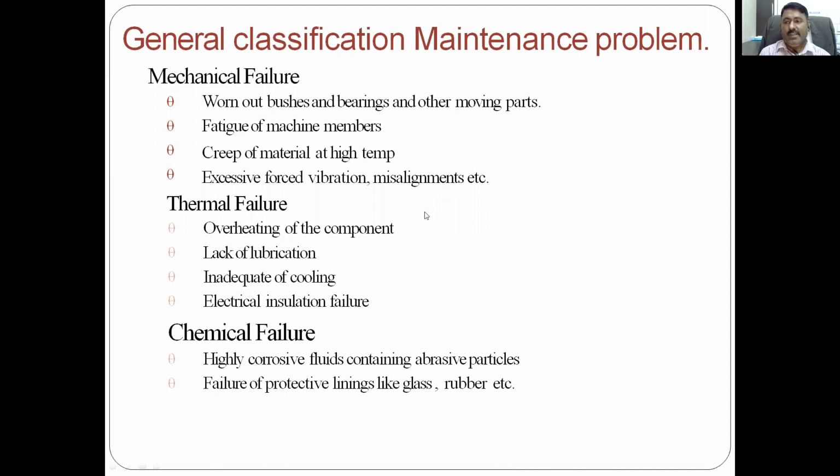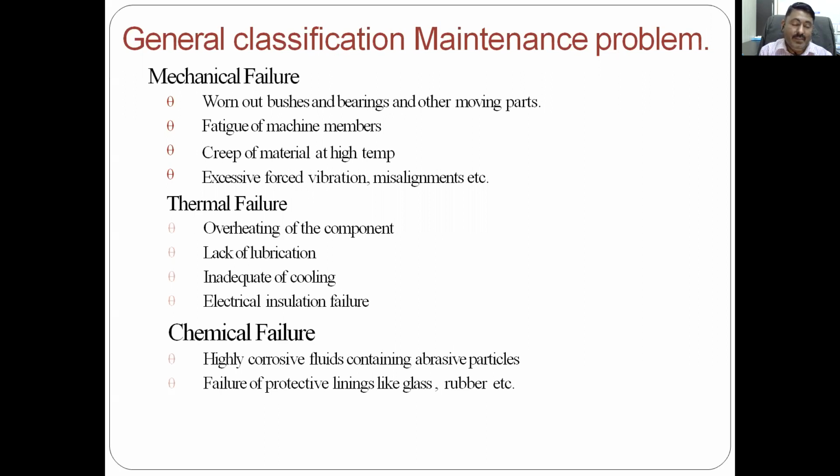Thermal failure, overheating of the component: any component is getting continuously overheated due to the temperature and due to the oil or other conditions. The heat is not dissipated as per the requirement. Heat dissipation we have seen in Machine Design second, by providing fins and other ways so that the heat gets dissipated. But even after providing all these, the heat is not dissipated as per requirement and the component is getting overheated. So this is one of the thermal failure cases.